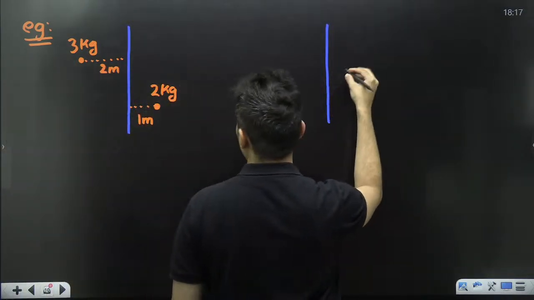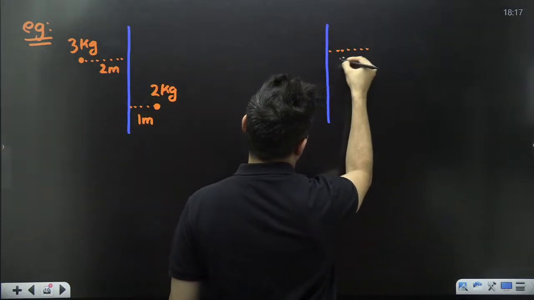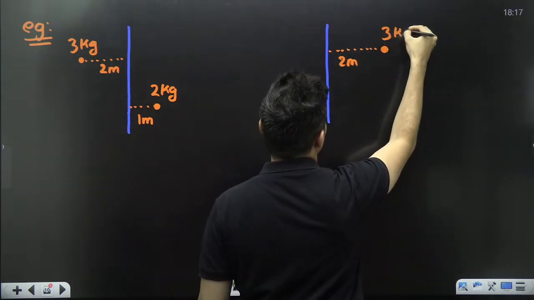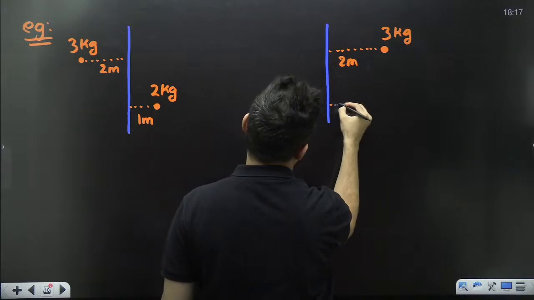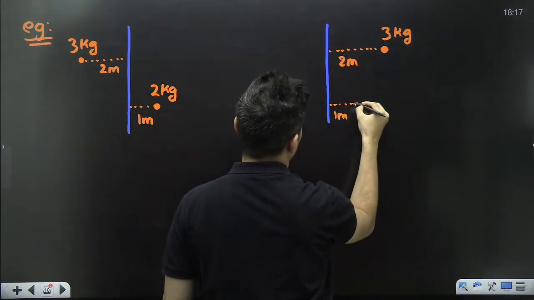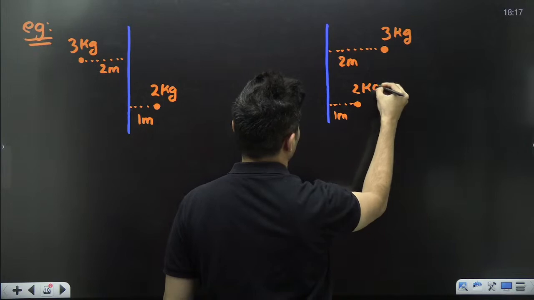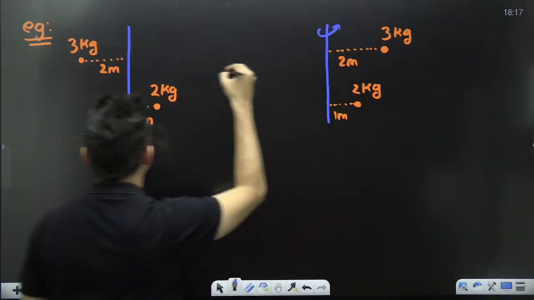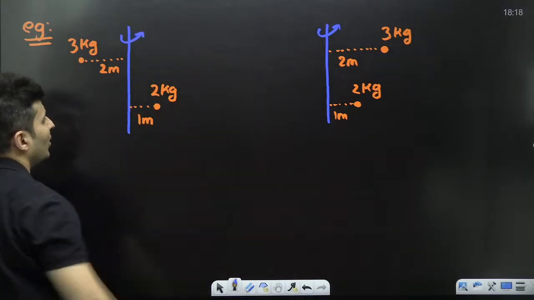In this situation, at a distance of 2 meters you have a 3 kg mass, and over here on the same side you have the 2 kg mass. In both cases, this is the axis of rotation.